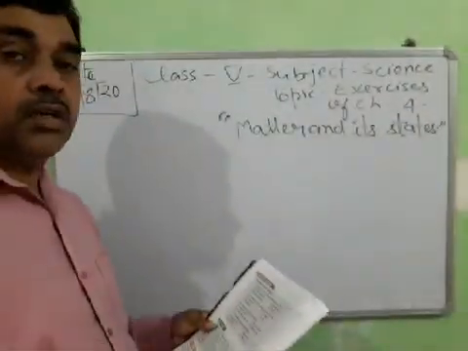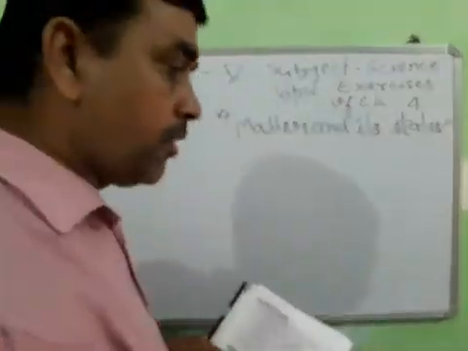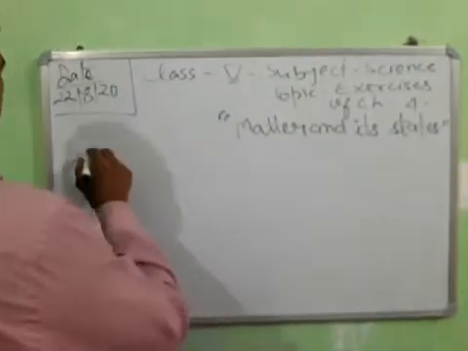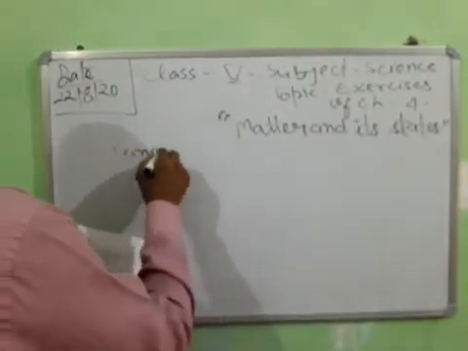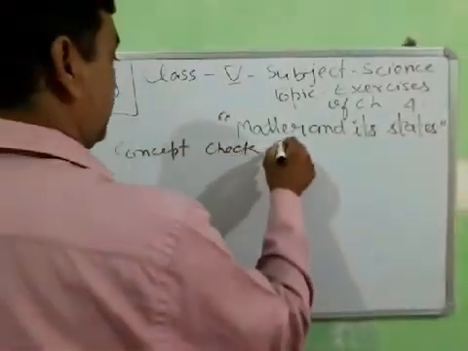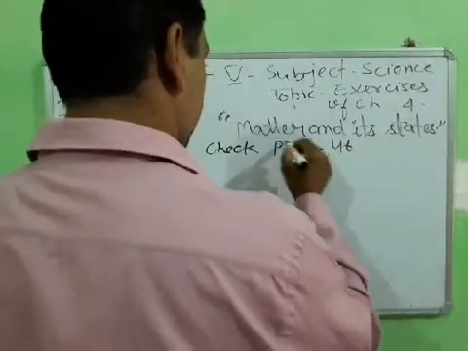So get ready to write down the answer directly in the book. Don't write in the homework copy or fair copy. Write directly in the book with the help of a pencil. Concept check. Page number 46.